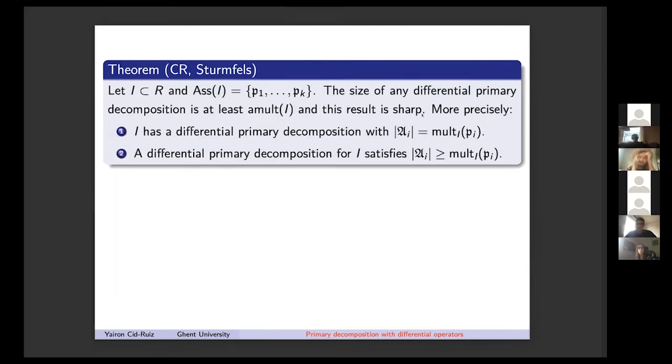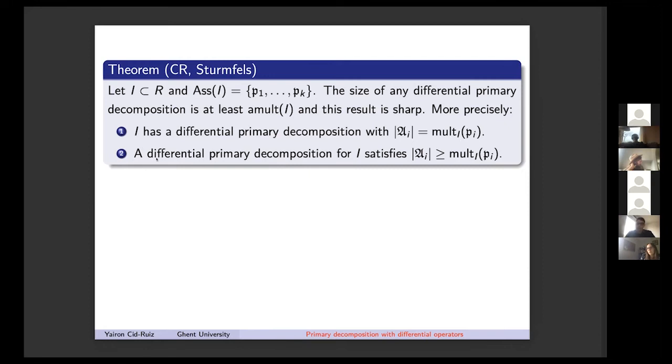And then what we prove is that in this general setting, the size of any differential primary decomposition is at least the arithmetic multiplicity of the ideal. And this result is sharp. More precisely, we show that the ideal always has a differential primary decomposition where the size of the set of differential operators corresponding with the ideal is equal to this notion of multiplicity, which is the length of this zeroth local cohomology module. Of course, if the prime is a minimal prime, then this is just a regular multiplicity. And this is sharp, and this is the best that you can do.